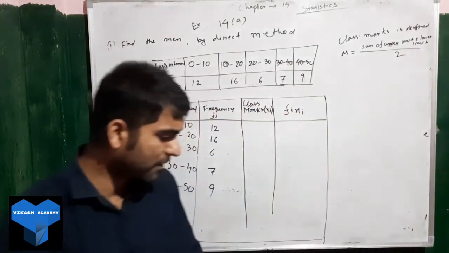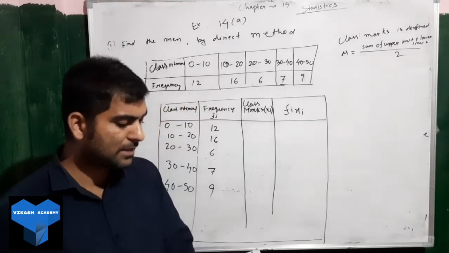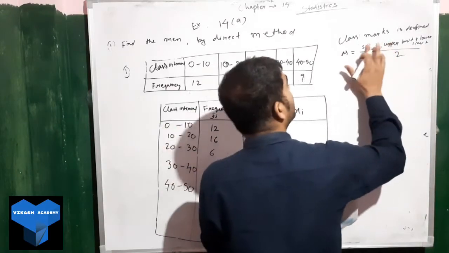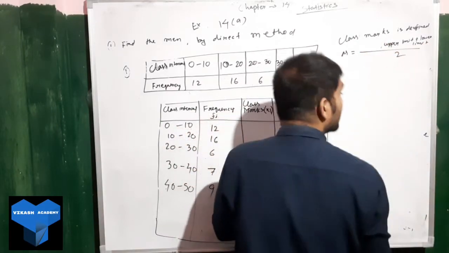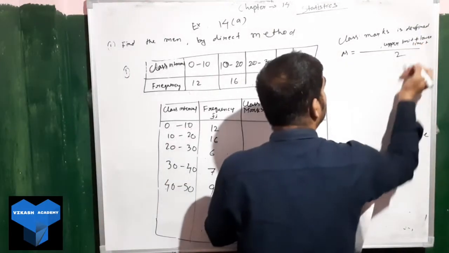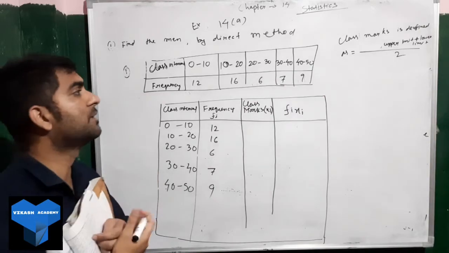Okay, sum of upper limit plus the lower limit divided by 2. Sum means addition, so I have put a plus sign here. Both will be divided by 2.